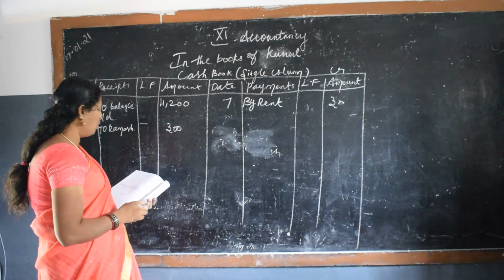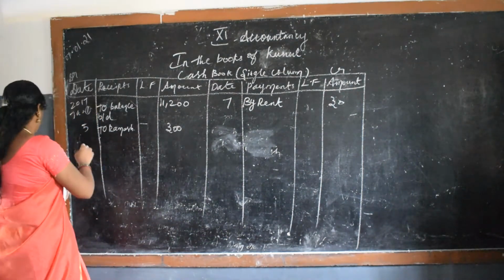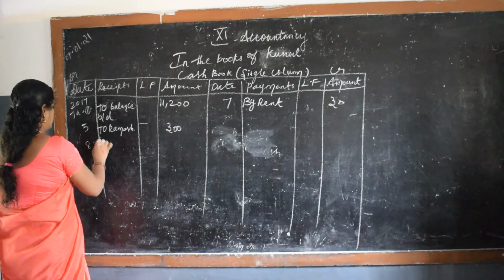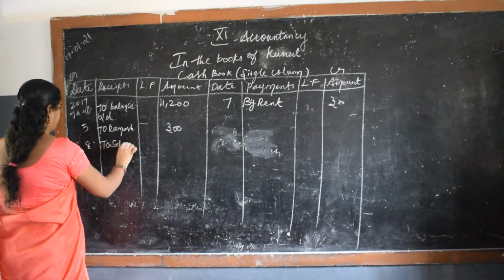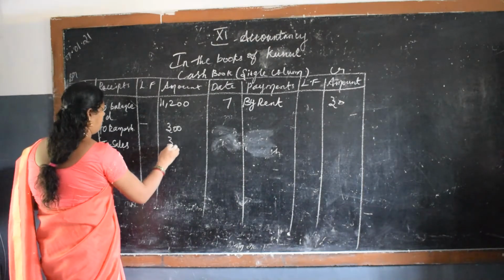On the 8th, sold goods for cash. What is the journal entry? Cash to sales. So, what is the date? 8. To sales, 300. The same 300.